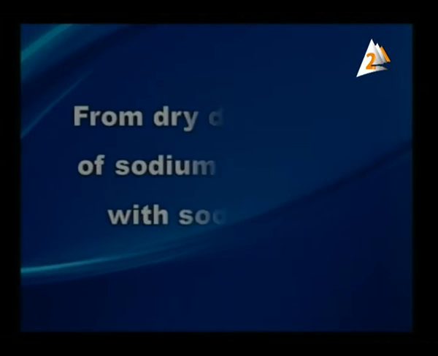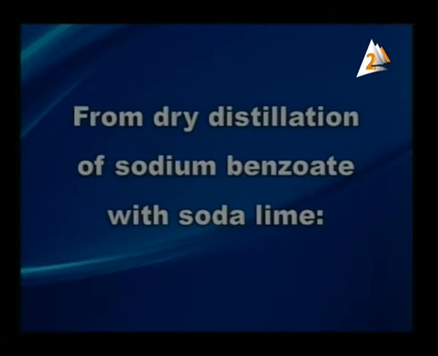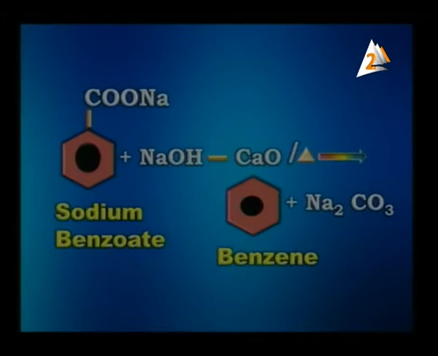The preparation in the lab is from dry distillation of sodium benzoate with soda lime. My dear students, you know the soda lime from the preparation of methane, which is a mixture of caustic soda, which is sodium hydroxide, and calcium oxide.